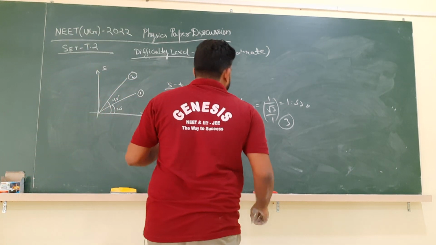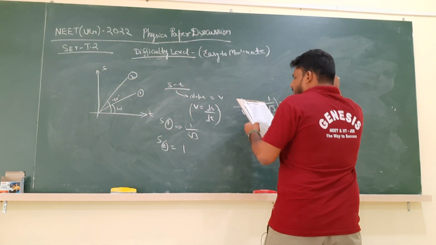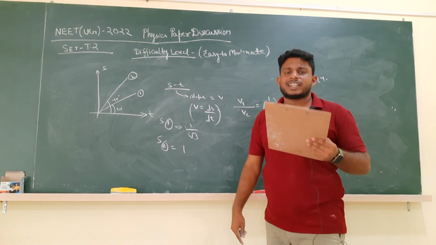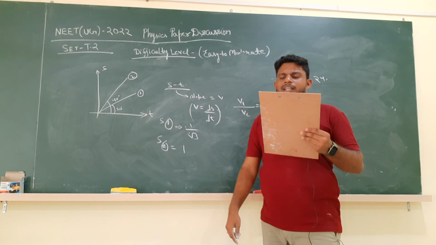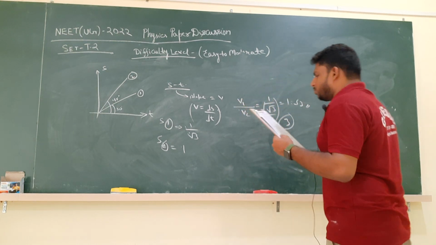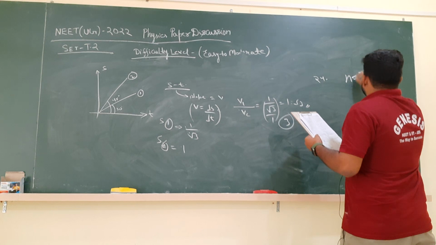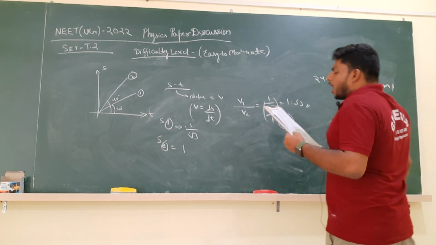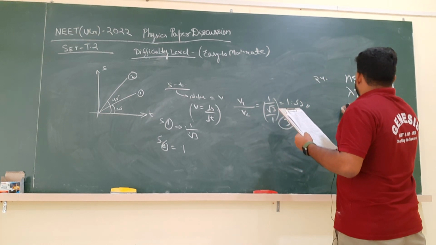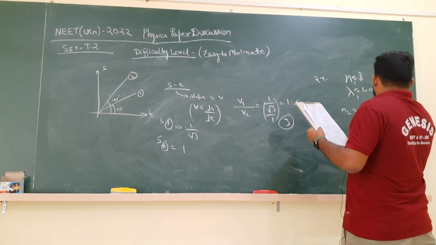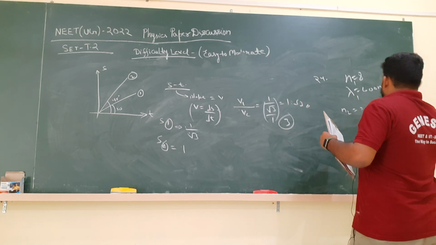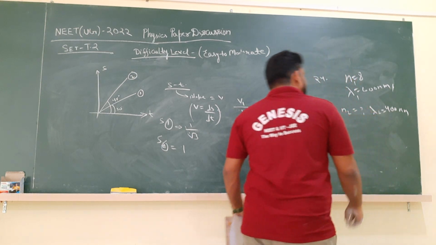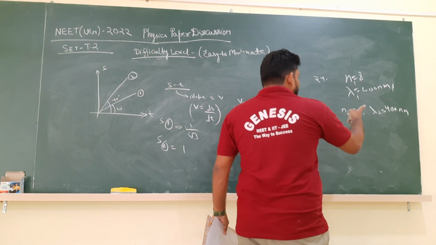Next, question number 24. In Young's double slit experiment, a student observes 8 fringes in a certain segment of the screen when a monochromatic light of 600 nanometer wavelength is used. Simple. 8 fringes are observed when lambda is 600 nanometer. Now they are asking how many fringes will be observed when lambda is 400 nanometer.